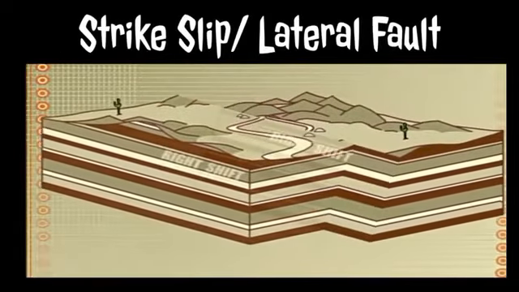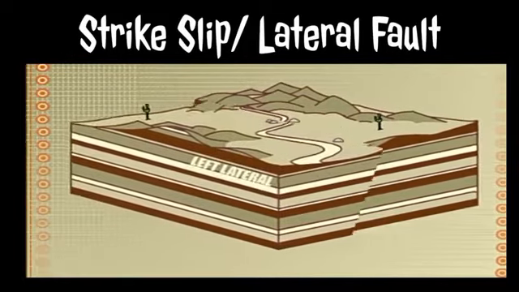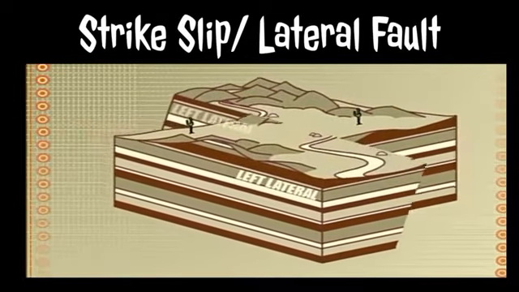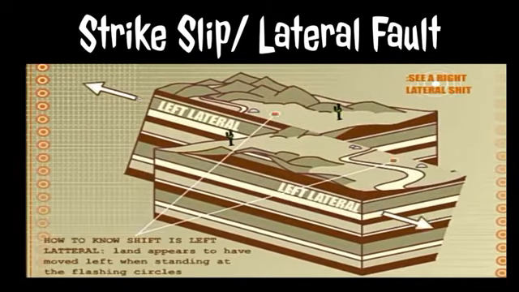Strike-slip fault or lateral fault happens when the two blocks slide past one another. Therefore, in order for a crack in the ground to be a fault, one side or the other has to move, but sometimes both sides move too.